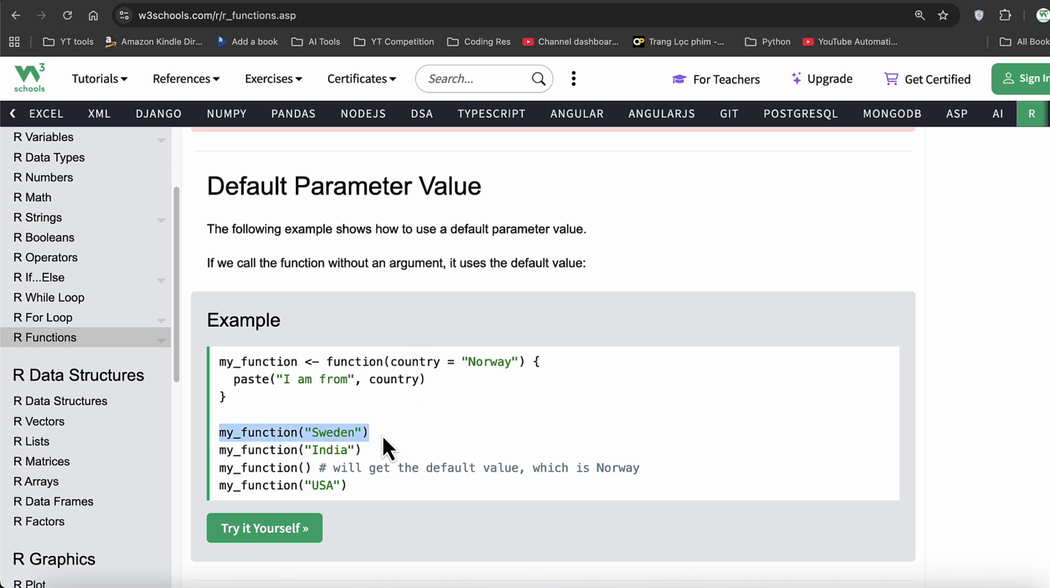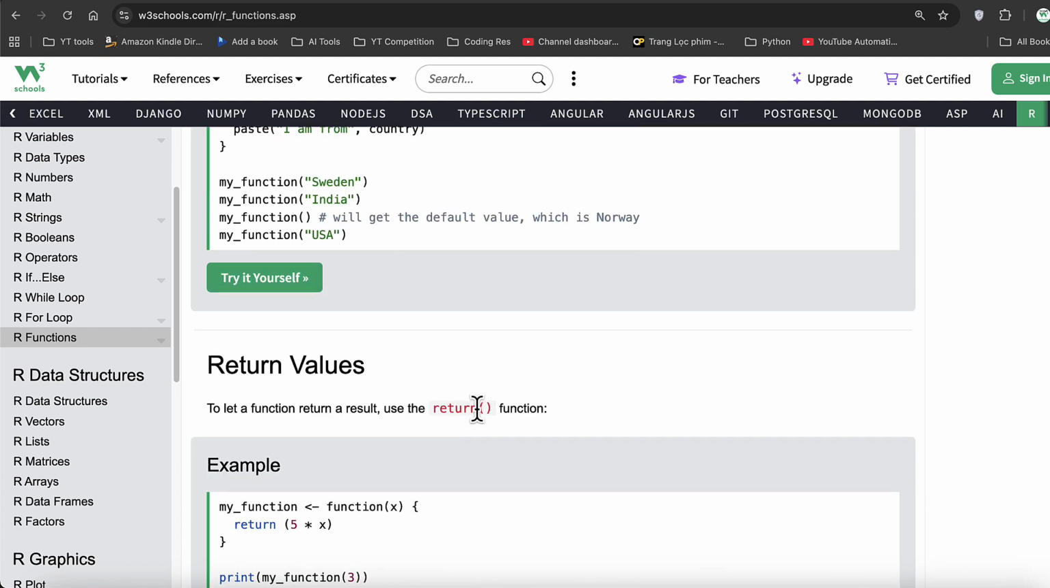So if I call my function Sweden, it will use my function Sweden. If I say my function India, I'm from India. If I don't provide an argument and don't use this default value, this will generate an error because it says, hey, I need a parameter. You have not specified the parameter. But because I have used the default parameter value, even though I have not specified any argument here, this will go and print the default value called Norway. And that's what the fail-safe mechanism basically means and allows us to have: you can use a default parameter with a default value.